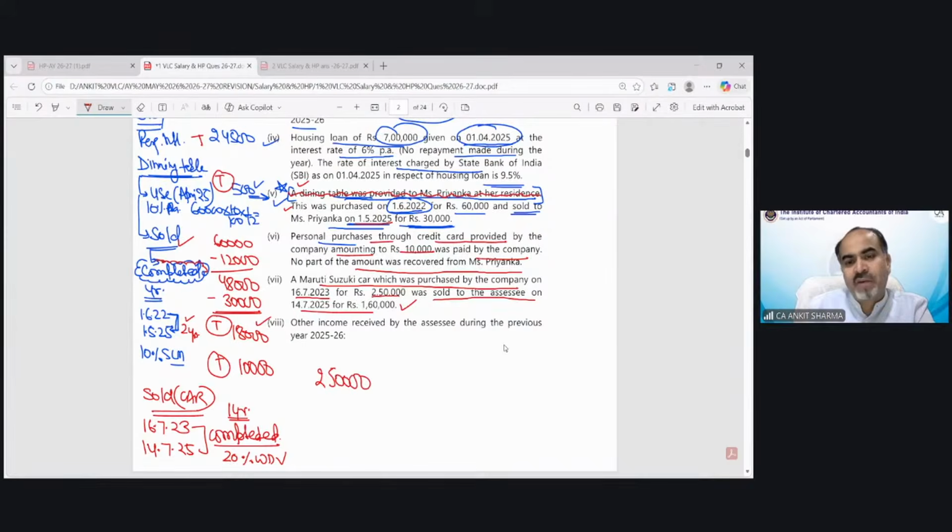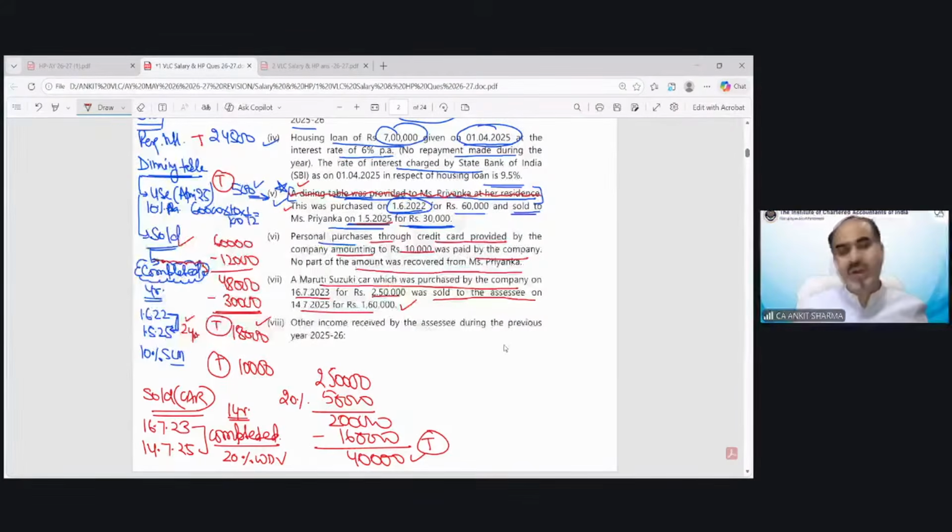So it was 250. The rate is 20%. So that would be 50,000. So the 2 lakh rupees car has been sold to the employee for 160. So the perquisite value would be 40,000 rupees. So the taxable value of perquisite in this case would be 40,000.